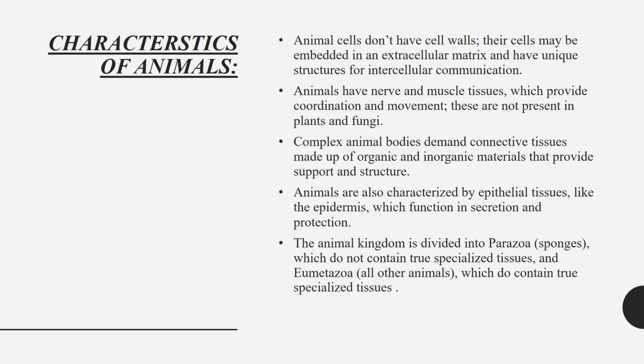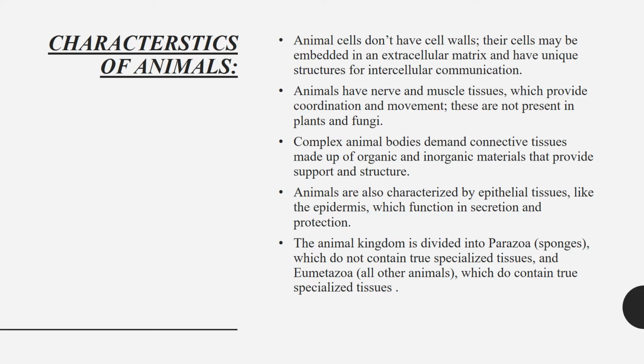Characteristics of animals. Animals don't have a cell wall. Animals have nerve and muscle tissues. Complex animal bodies demand connective tissues made up of organic and inorganic materials that provide support and structure. Animals are also characterized by epithelial tissues like the epidermis, which functions in secretion and protection.